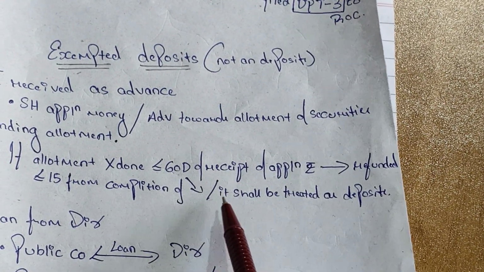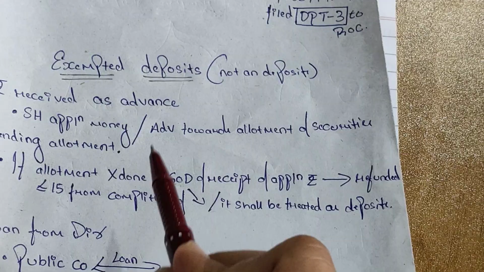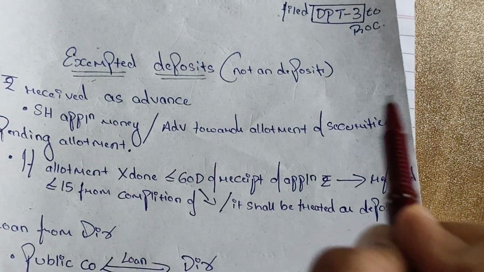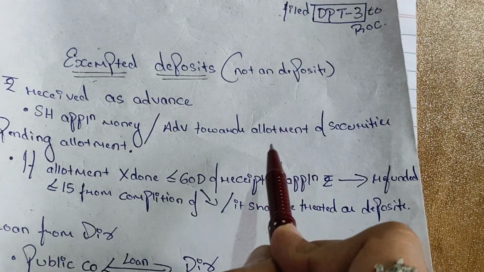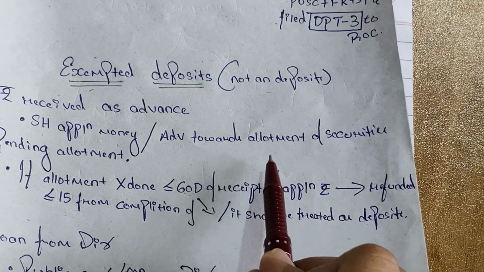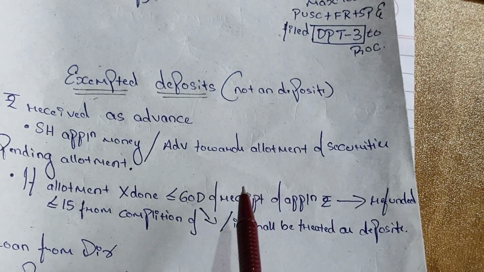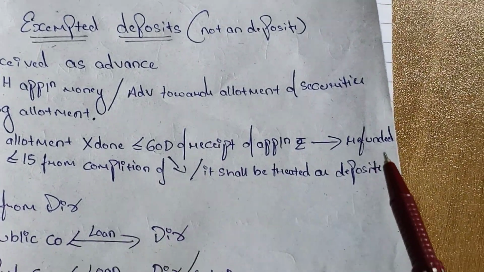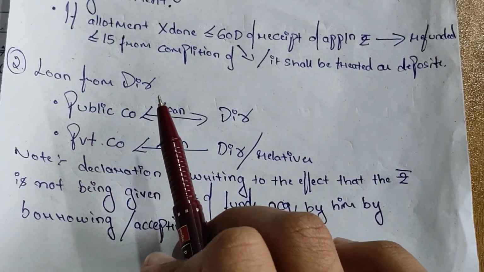After 75 days, share application money advanced towards allotment of securities shall be treated as a deposit. Before 75 days, it shall not be considered a deposit.